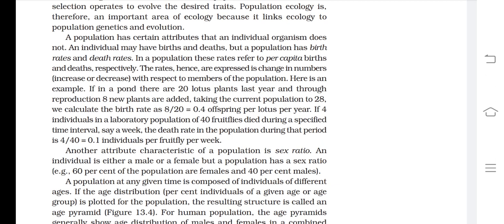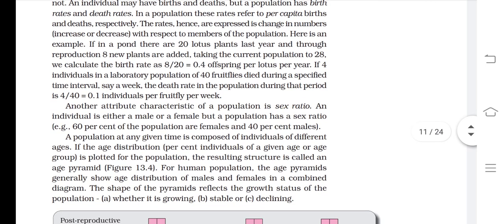You will remember the equation, the formula: birth rate is equal to the number of newly added plants upon the number of plants before. So 8 upon 20 is equal to 0.4 individual, or 0.4 offspring per lotus per year. In the second example, the number of dead fruit flies upon the number of flies before, 4 upon 40, is equal to 0.1 individual per fruit fly per week. So two characters were there, birth rate and death rate.